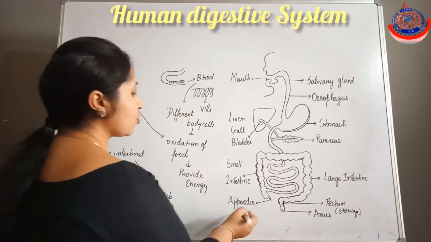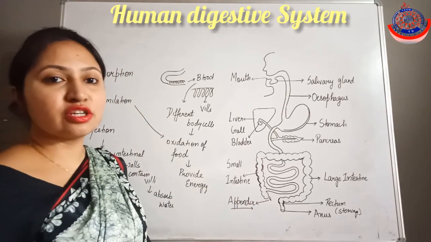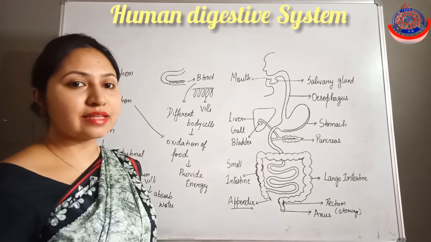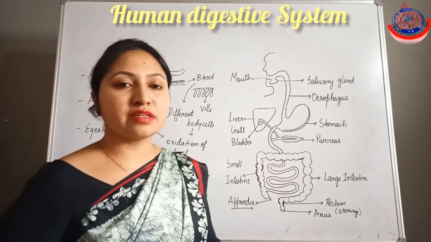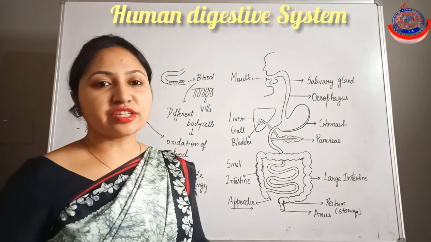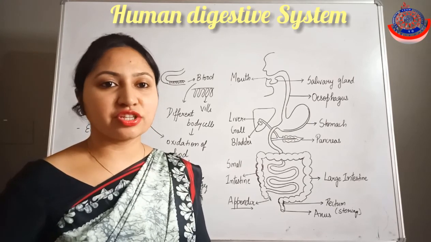Now what is the function of the appendix region? The appendix is a vestigial organ, and it does not have any function in the human digestive system. So that's all about the human digestive system and how it occurs in 5 steps: ingestion, digestion, absorption, assimilation, and then the egestion process.